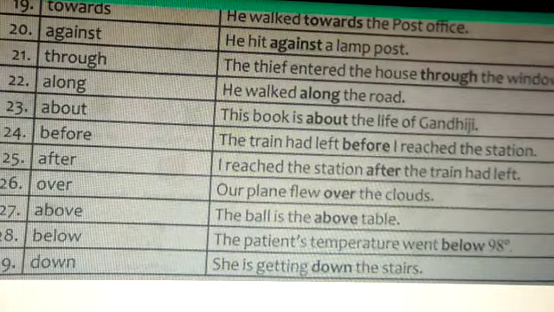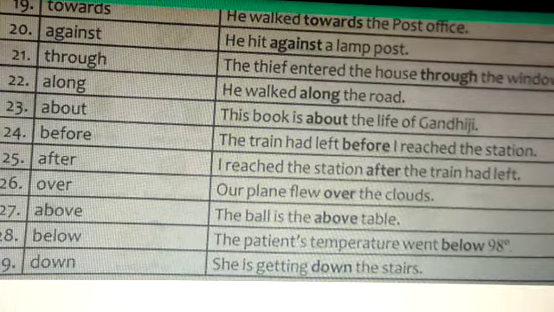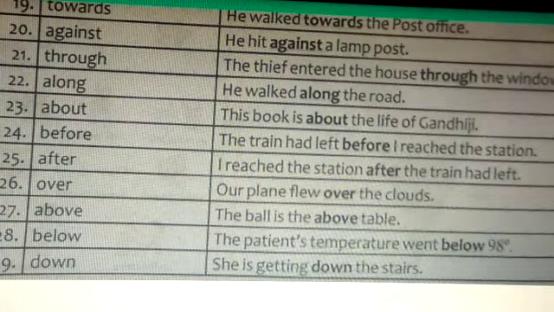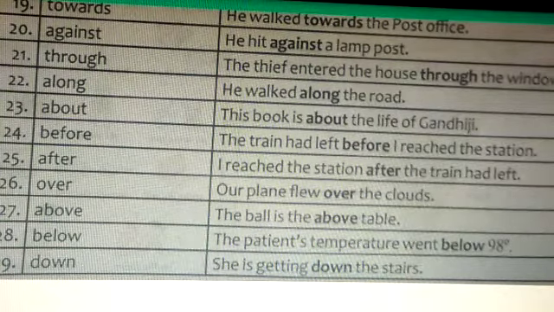26th, you see, over. The plane flew over the clouds. Then usage of above in 27th, you see, the ball is above the table. Just see the shift. 28th, below.